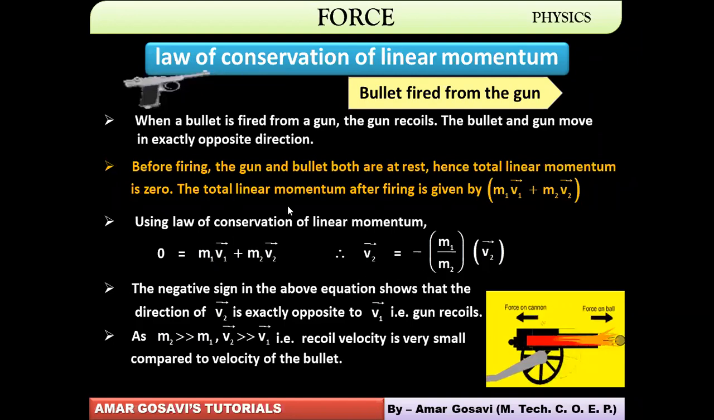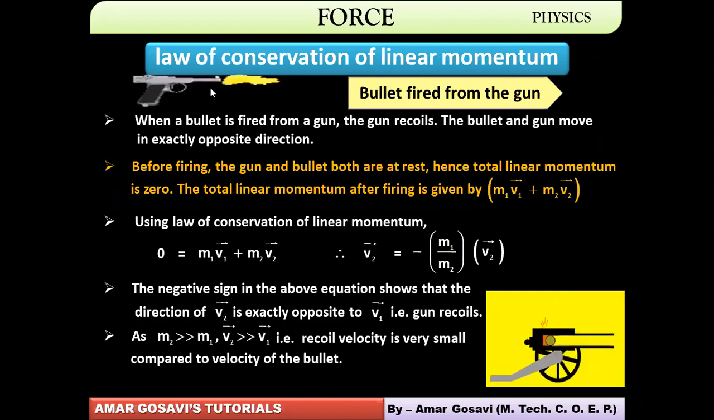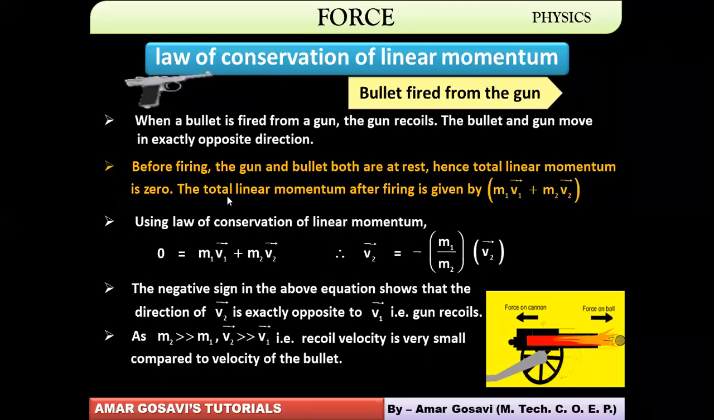The bullet has to move forward very fast. That's how it can penetrate the human body and can be fatal. That's the purpose of a bullet being fired from the gun, right? So that's how the law of conservation of momentum is active in this case.